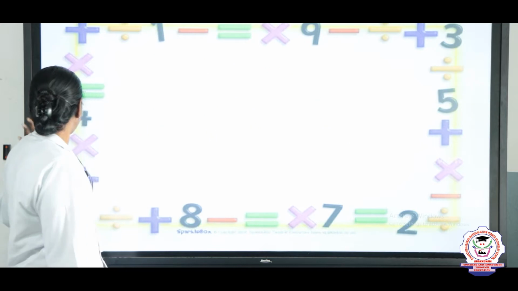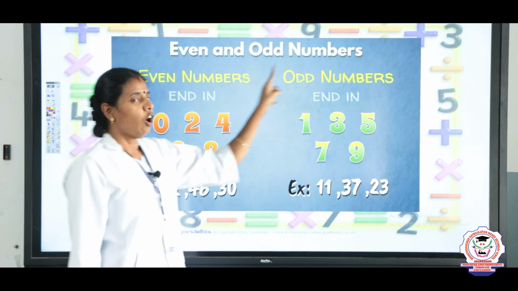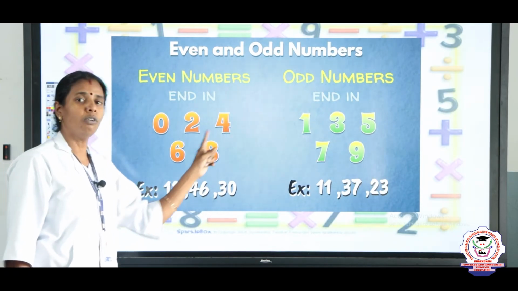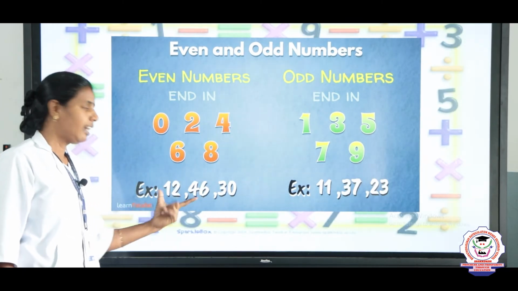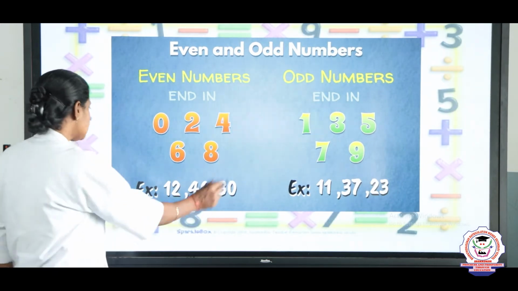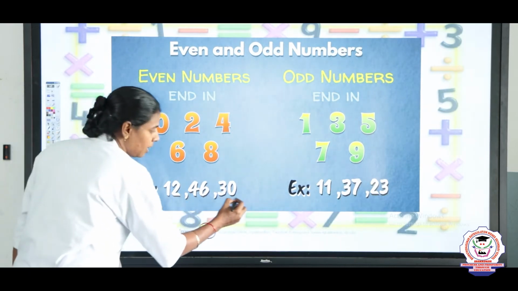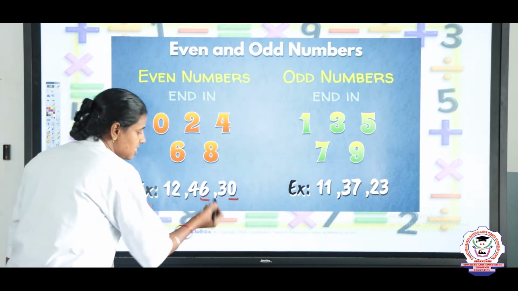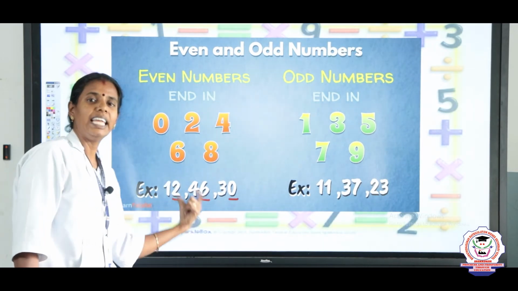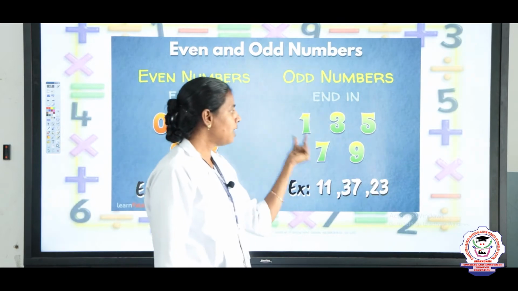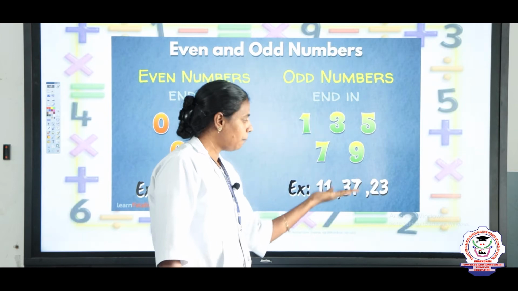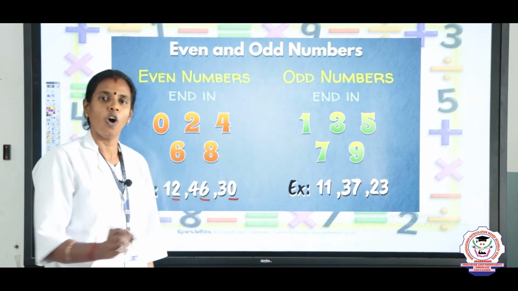See now, even and odd numbers. Even numbers end in what? 0, 2, 4, 6 or 8. They have given a few examples also: 12, 46 and 30. See the examples. Here the ones digit is 0, here it is 6, 2. So the numbers which end with these digits are called even numbers. And odd numbers end in 1, 3, 5, 7, 9. The numbers which end with these digits are called odd numbers, children.